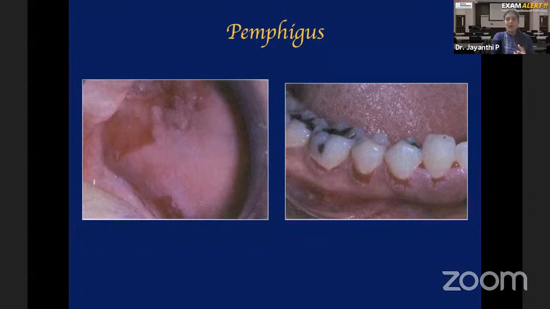That blister broke and then only this erosion formed. So basically, pemphigus is a vesiculobullous lesion clinically. When I'm telling it's a vesiculobullous lesion, I'm talking about the clinical appearance. When I say it is an autoimmune disease, I'm talking about the etiology. So pemphigus, I'll rephrase it, is an autoimmune mucocutaneous vesiculobullous lesion.